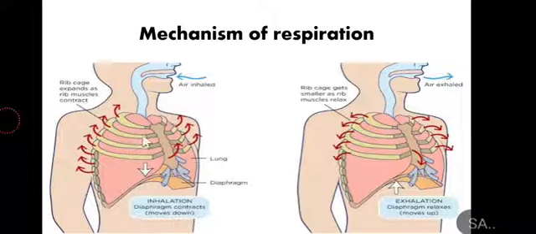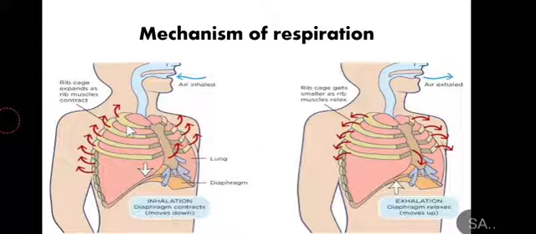You must be remembering that the lungs, being delicate organs, are protected under the rib cage, and the rib cage is basically attached with the intercostal muscles. There are two types of intercostal muscles, external and internal. During the process of inspiration, the external intercostal muscles contract, and on the other hand, the internal intercostal muscles relax.